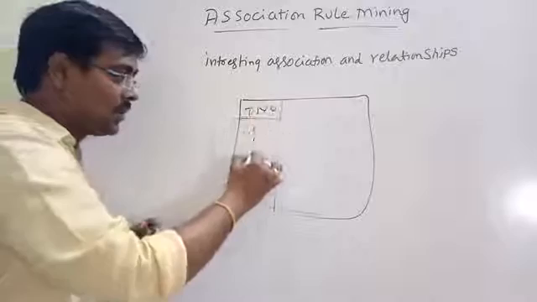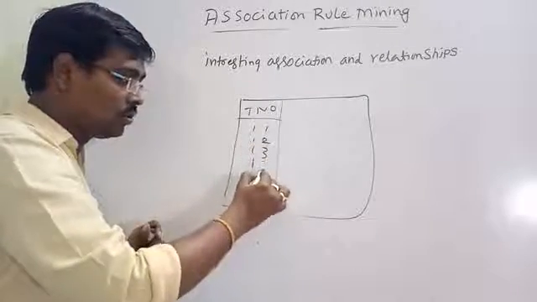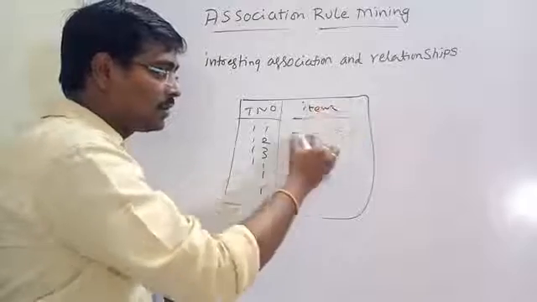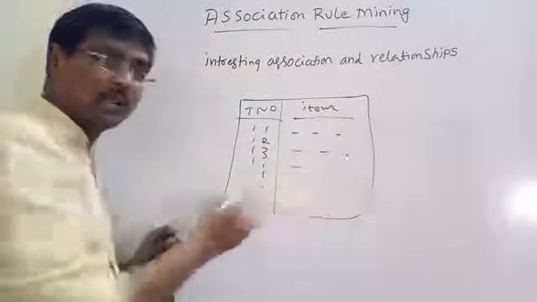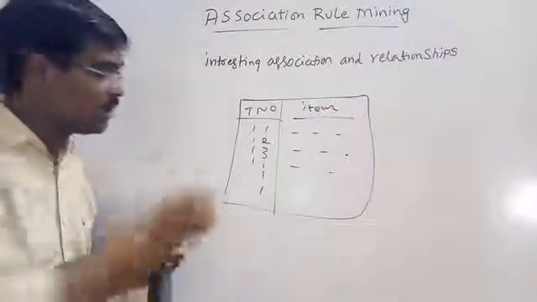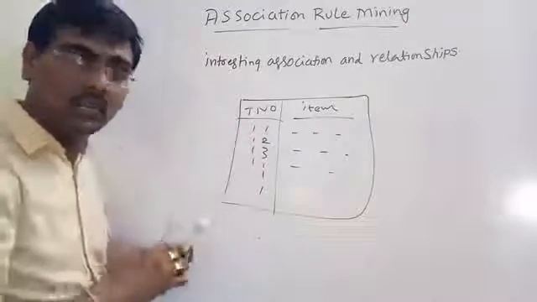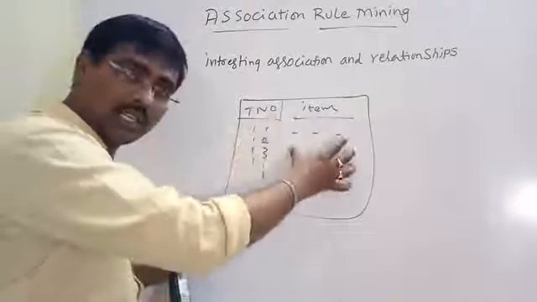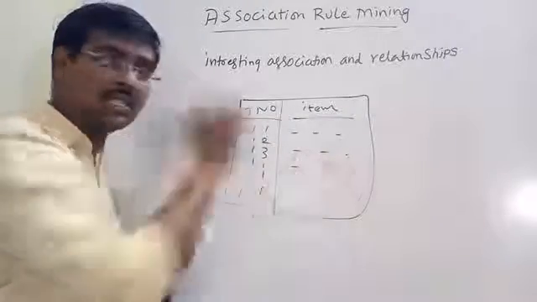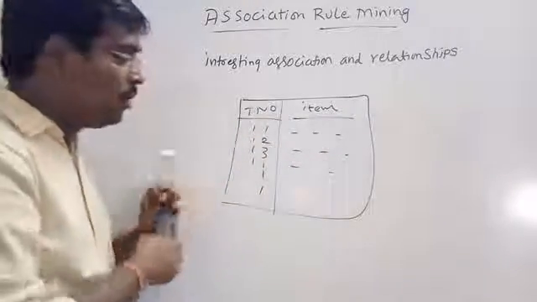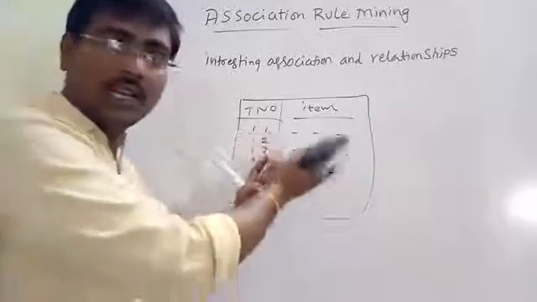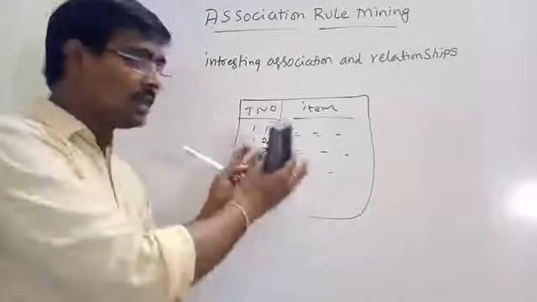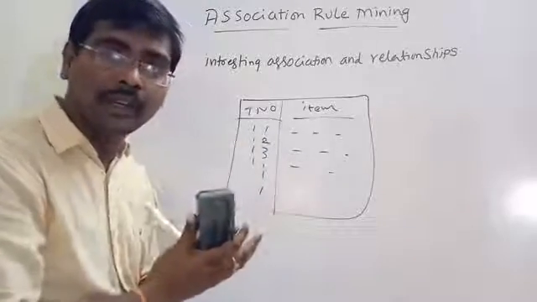Suppose we have some set of transactions, transaction 1, 2, 3 and so on. We have some set of items in each transaction. Suppose transaction 1 is done by user A. User A purchased these items. User B purchased this set of items. User C purchased this set of items. Now we have to identify the relationships among those items.